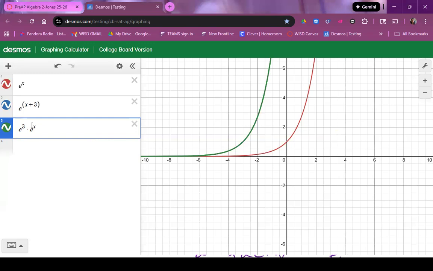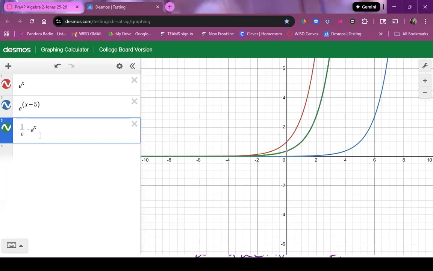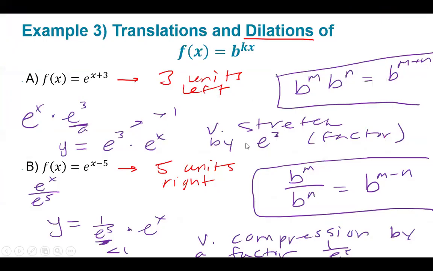The same thing would happen with the 5. So if I put this in as minus 5, and I came over here and I put this as 1 divided by e to the 5th. Notice again, here's the blue. And then when I graph the green, it overlaps it because they are equivalent. They are the same. So depending on what it's asking you, if it's asking you to describe the translation, describe the translation. If it's asking you to describe the dilation, then you should be able to do one or the other and go back and forth. And that's the shape-shifting exponentials.